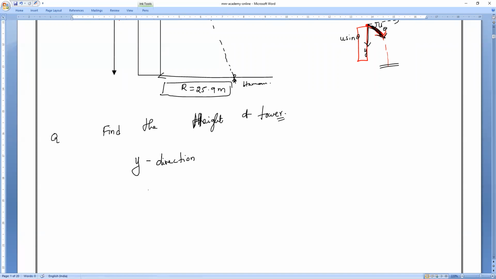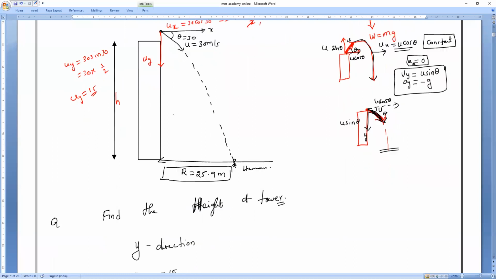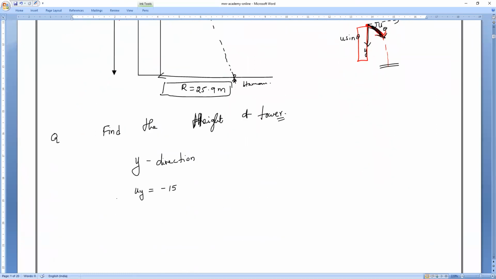Okay. So y direction. What is the initial velocity in the y direction? Initial velocity is in the downward direction. So downward means what? Plus 15 or minus 15? Minus 15. Next, gravitational force, acceleration due to gravity, is in the downward direction. Minus 10.